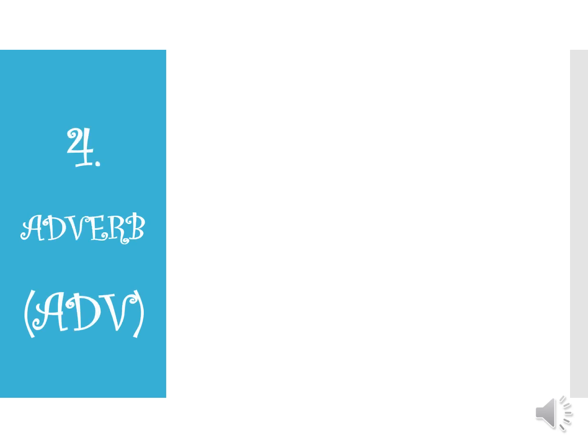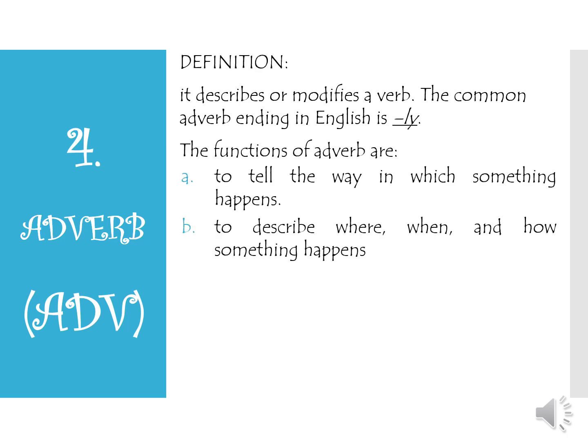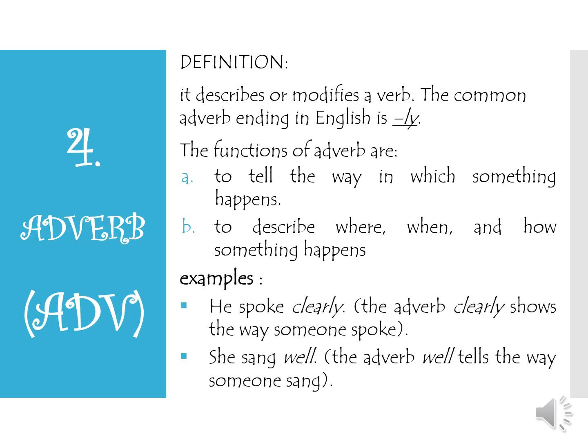Well, the next part of speech is adverb. It describes or modifies a verb. The common adverb ending in English is ly. The functions of adverb are, first, to tell the way in which something happened, and to describe where, when, and how something happened.